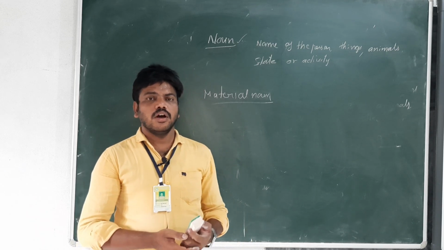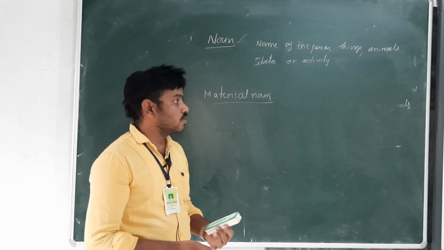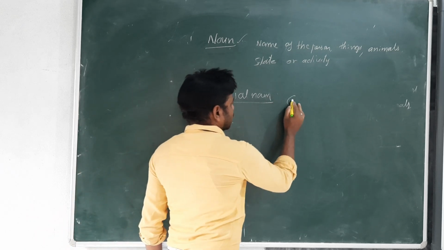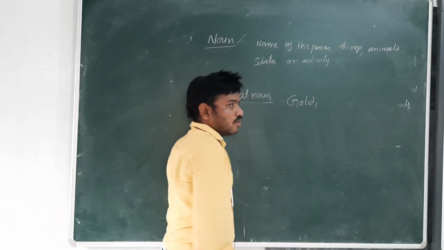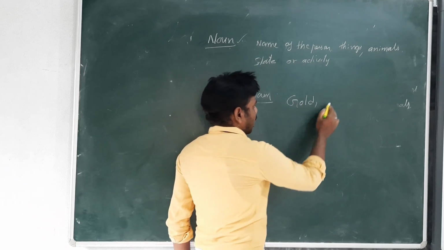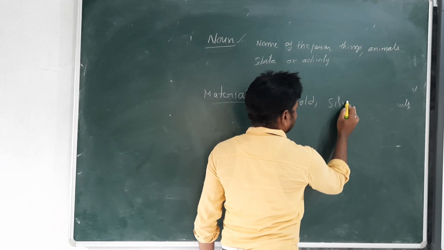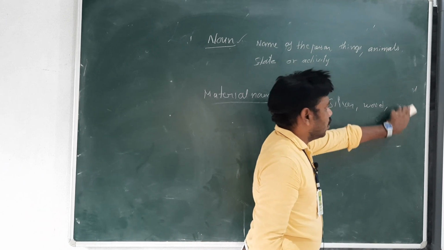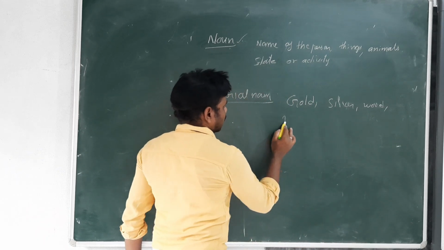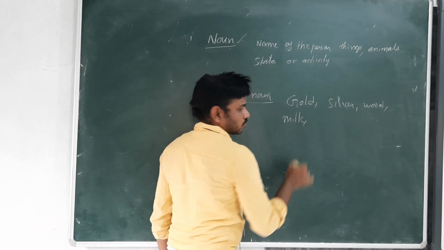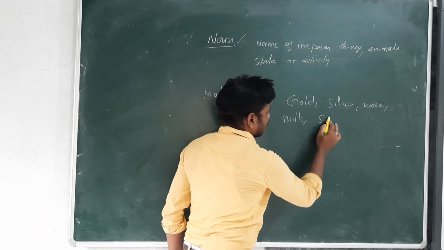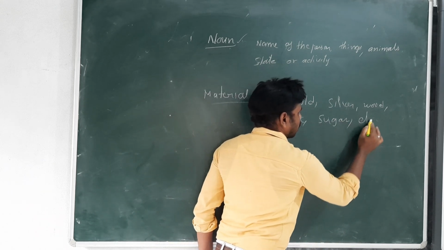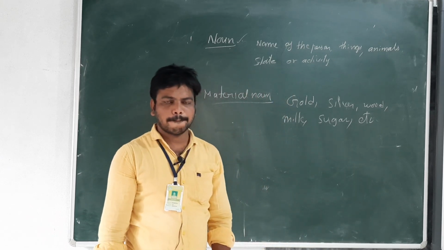So these are called material nouns. Now let us see some examples of material nouns. We can take gold. It is a material noun. Gold is a material noun, and silver is a material noun. Wood is a material noun. Milk is a material noun. Sugar is a material noun, etc.